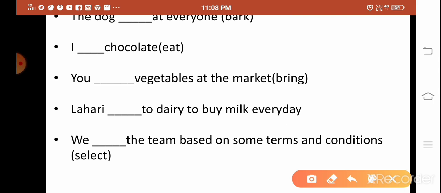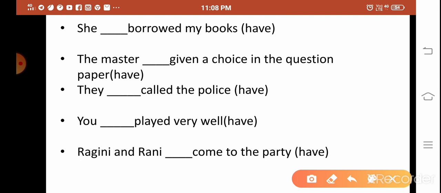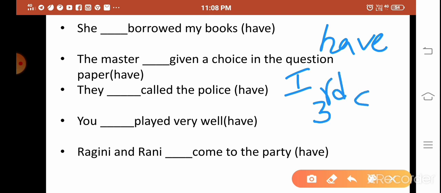We dash the team based on some terms and conditions. We is a first person, so we have to write select. It is select only. Next, she borrowed my books. With the have forms, it is similar to what I have explained in the previous slide. Have is for I, we, you, they. It means the persons other than third person singular.